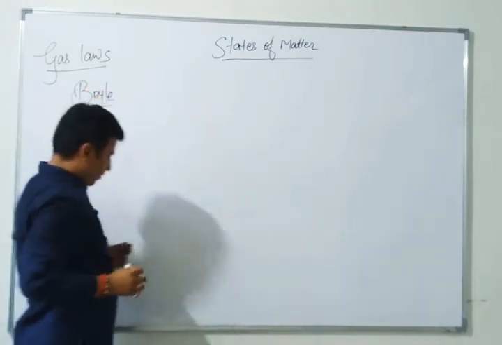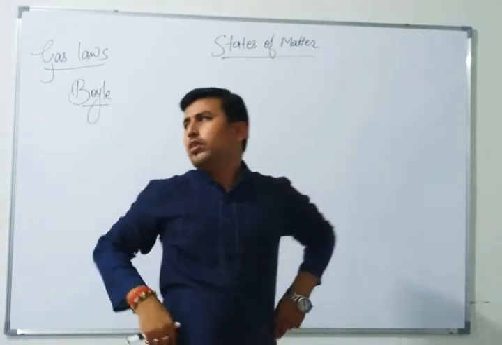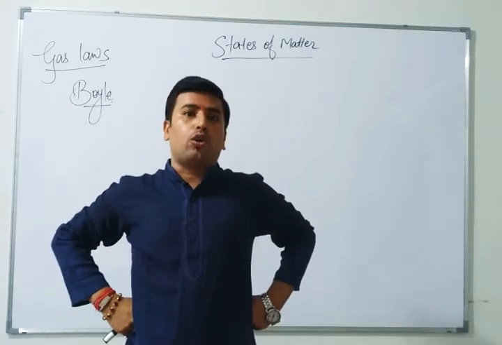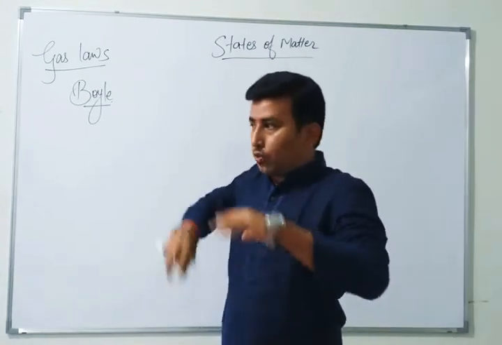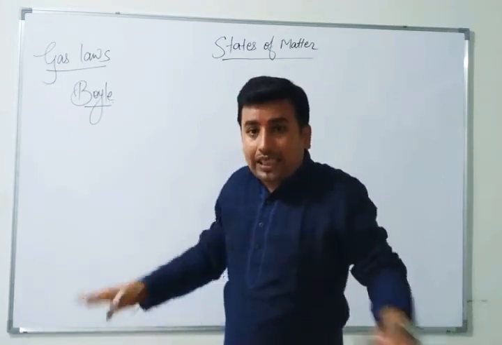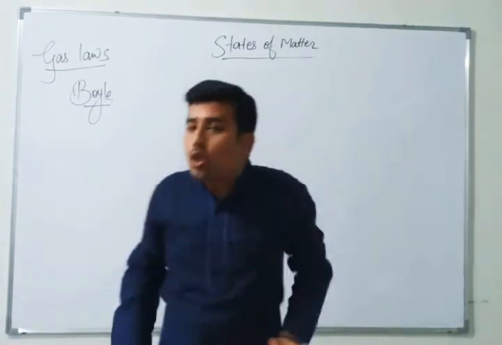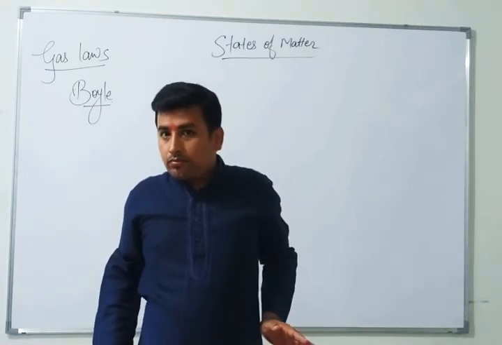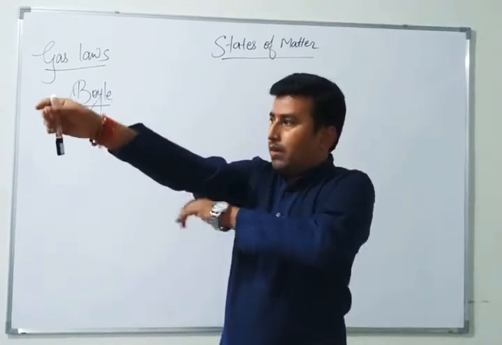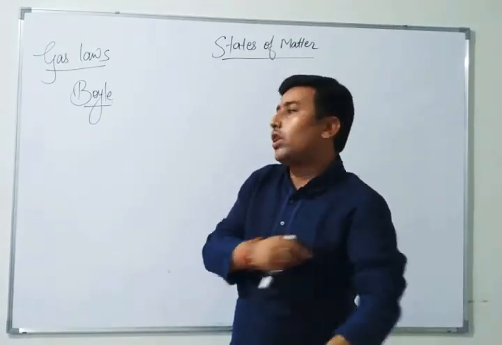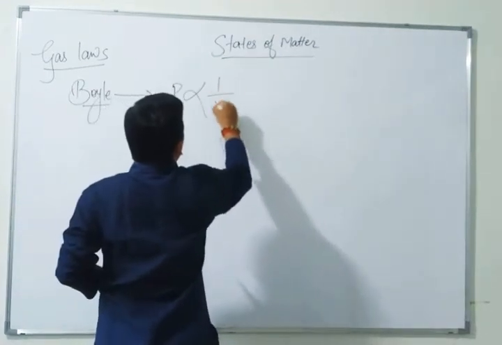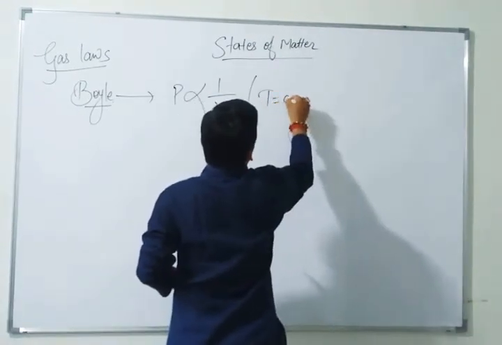Boyle thought about what the relation of pressure and volume would be if we keep temperature constant. Temperature is constant, the same amount of temperature, neither increasing nor decreasing. Then what will be the effect on pressure and volume? He said that pressure is inversely proportional to volume when the temperature is constant.